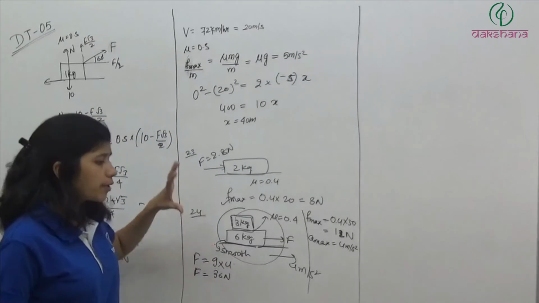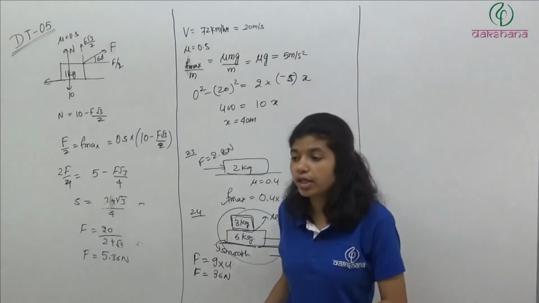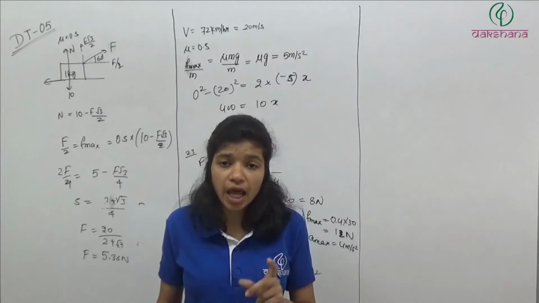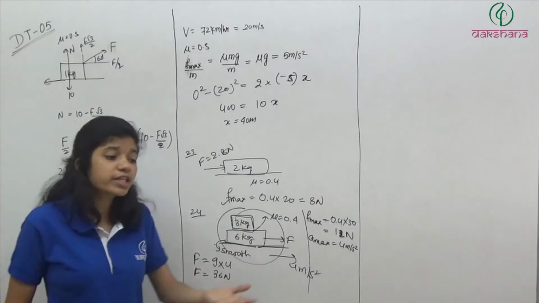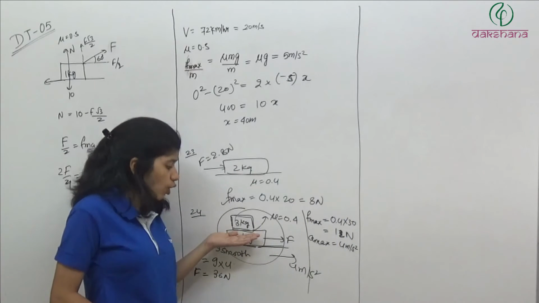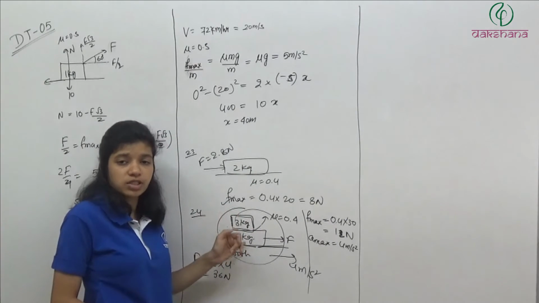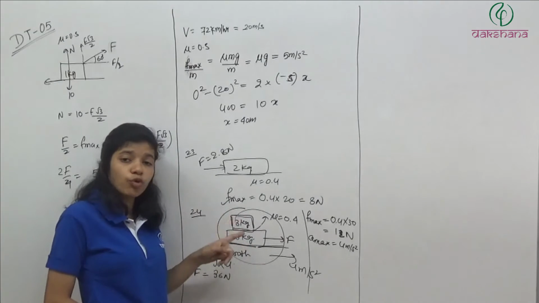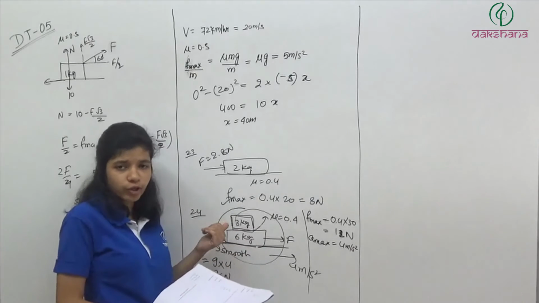What to do? Whenever they ask with what maximum acceleration they can move together, find out which one has the constraint, which one has the lack of force. Okay? So for the one which has the lack of force, find out the maximum possibility for that particular object. Like here, this object can move with a maximum acceleration which depends on the friction provided from this surface. It means this system should move with that maximum acceleration. With less than that, they will definitely be moving together.